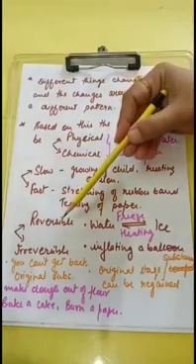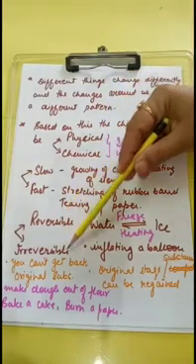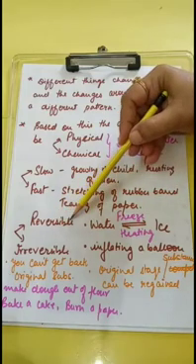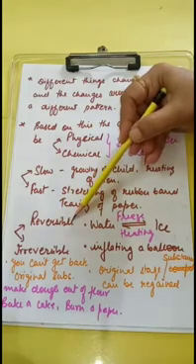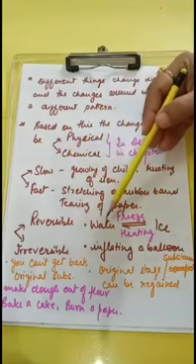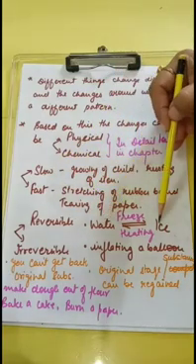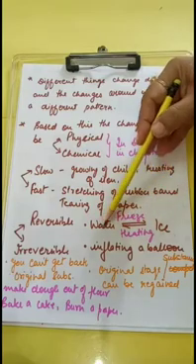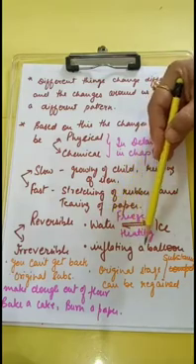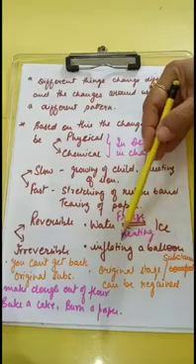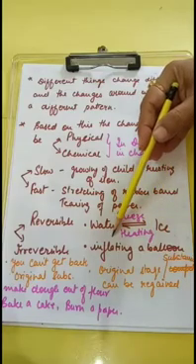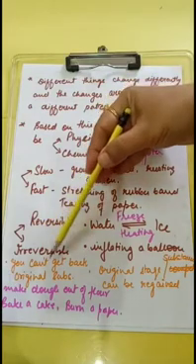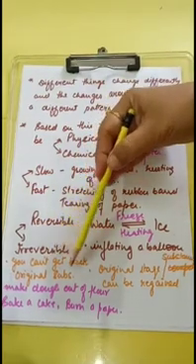Another classification is reversible change and irreversible change. Reversible change means you can get back the substance from which you have started. For example, if we freeze water, it changes to ice. Again, if you leave it, it changes to water. Inflating a balloon, you fill air in the balloon and you remove the air, the balloon regains its shape. Some changes are irreversible in nature. You can't get back the original substance.